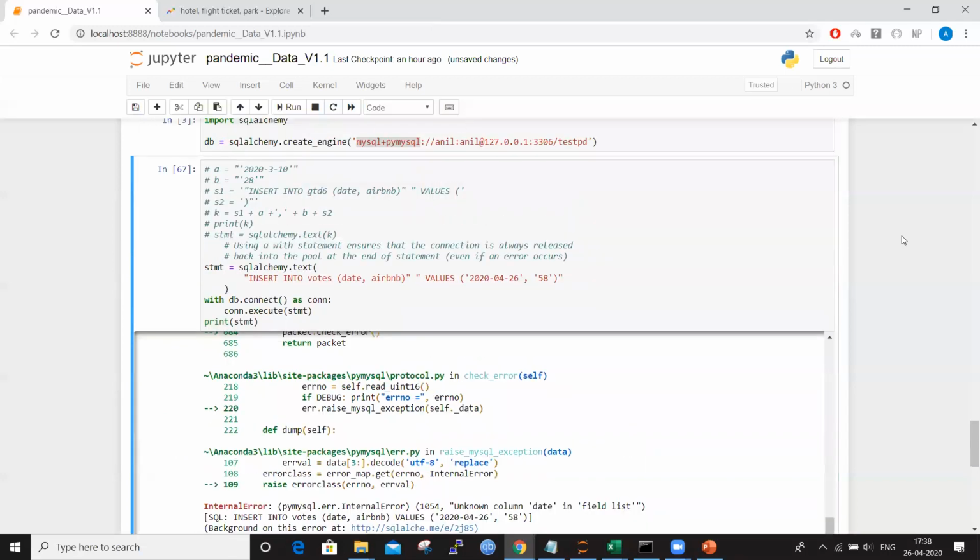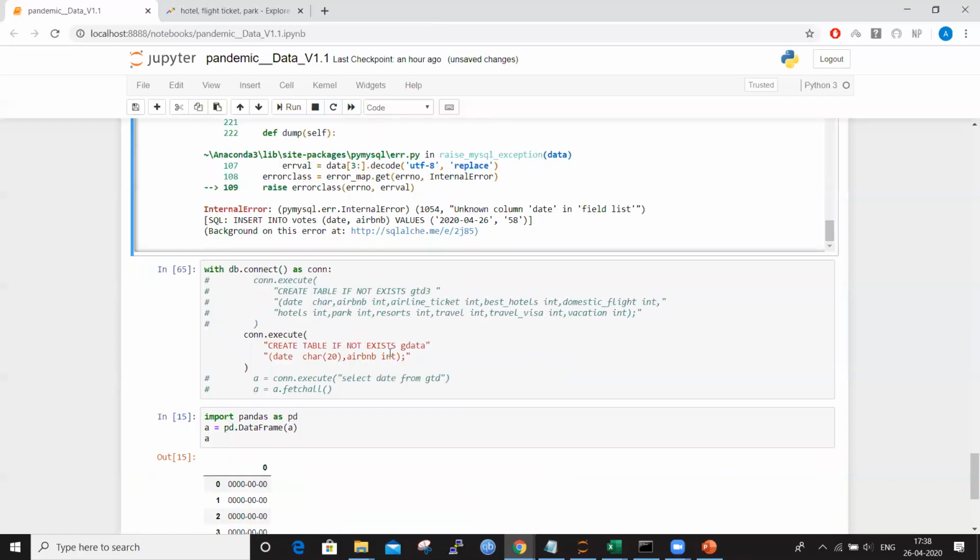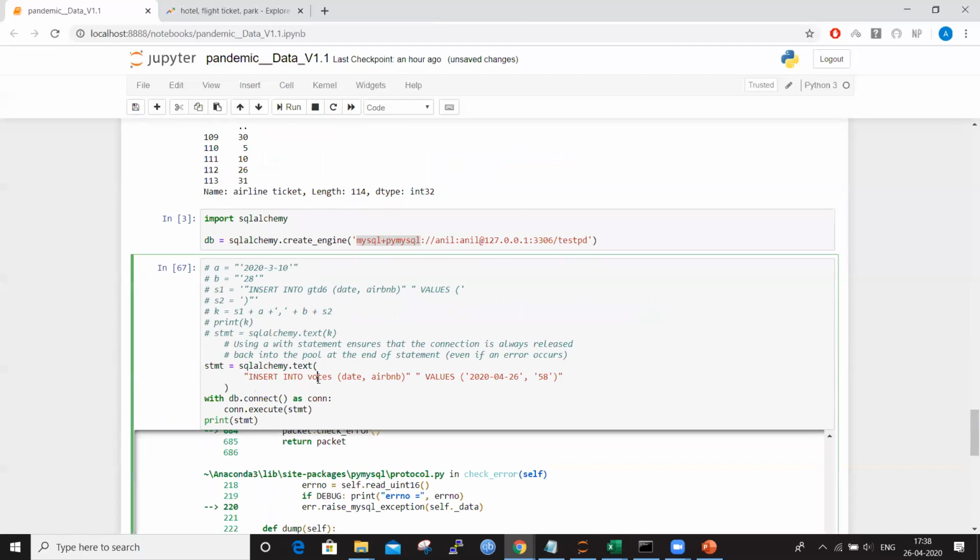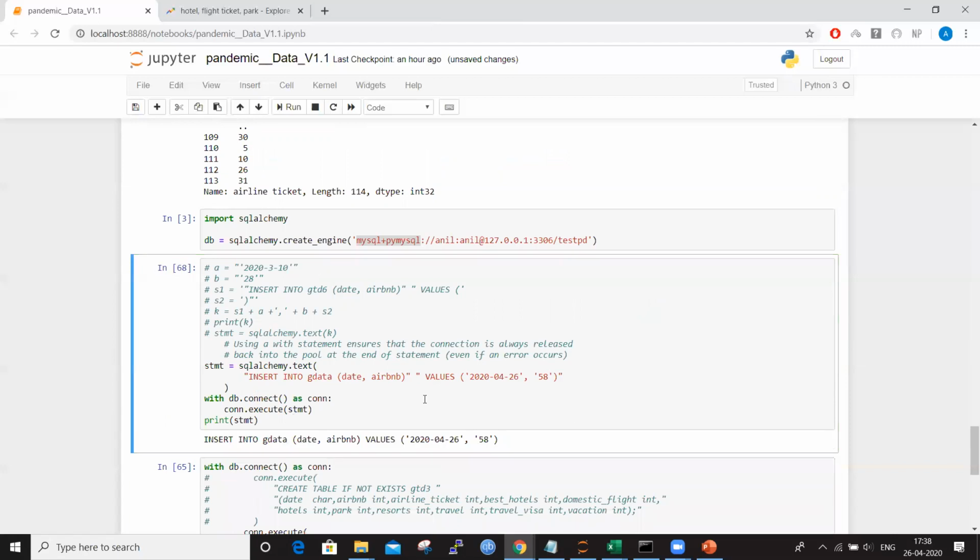And then column date in the field list. So I think there is some... Okay, here G data is our table. I am trying to insert into votes, so I need to change this to G data. If you can see here, yes, we have successfully inserted.